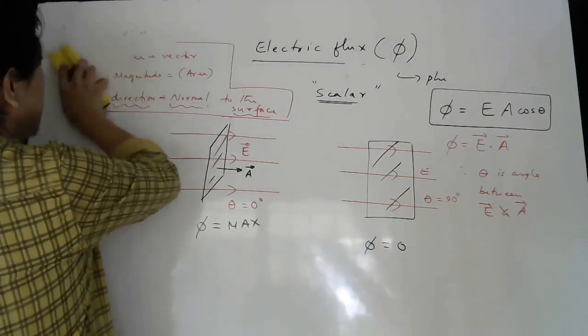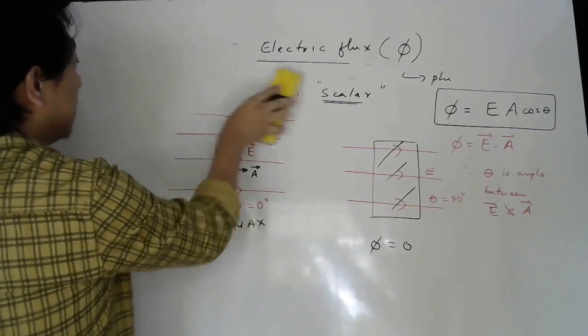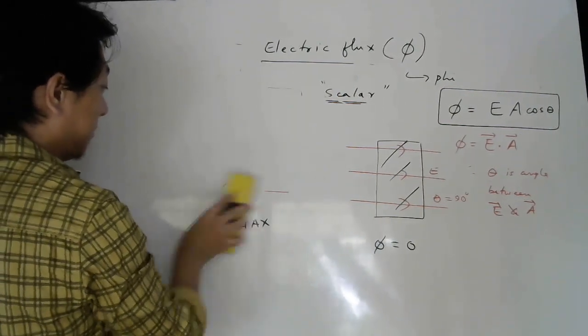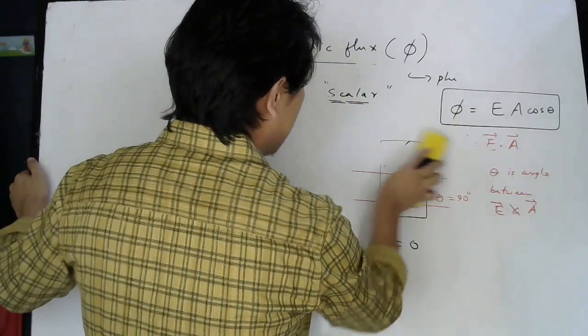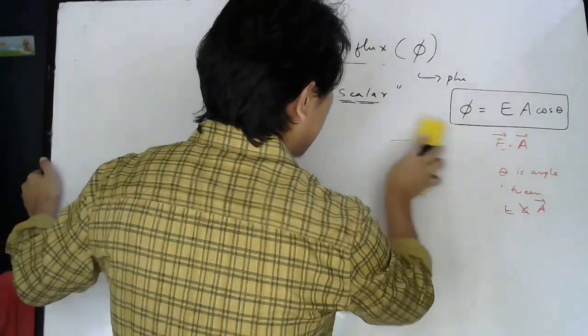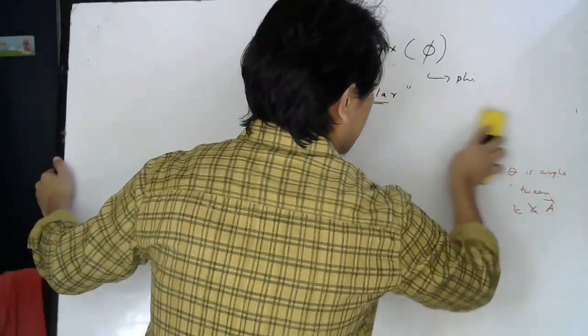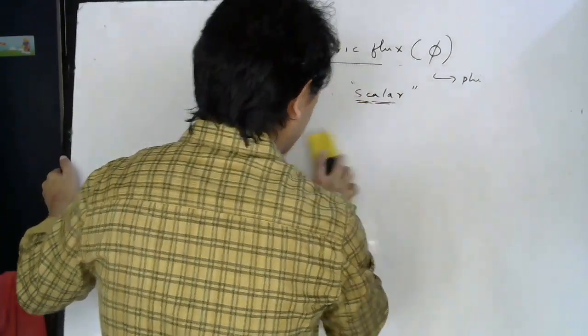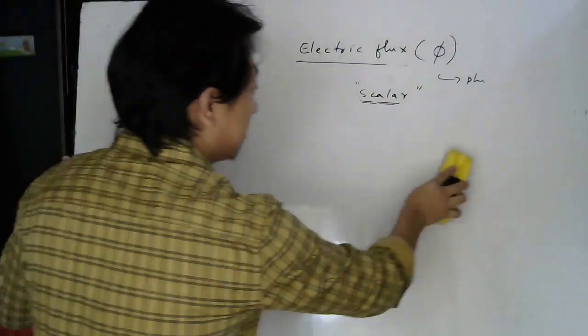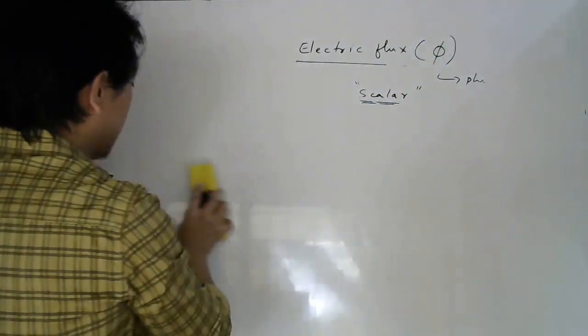So since we have now understood how to write the formula for electric flux, let me define electric flux for you in a physical way. Physical way means not formula, I will use some words. So you can make a note.